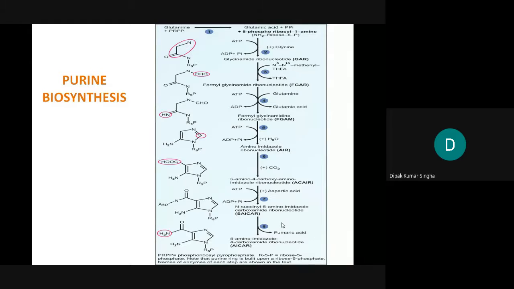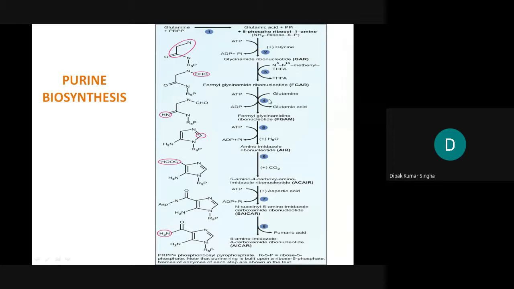Okay, the first compound is the PRPP and the glutamine reacts to give glutamic acid and PPi plus 5-phosphoribosyl amine. It is converted, in presence of glycine and ATP, into the glycinamide ribonucleotide. Then glycinamide ribonucleotide with N5,N10-methylene tetrahydrofolate is converted to formyl glycinamide ribonucleotide. This is the structure.